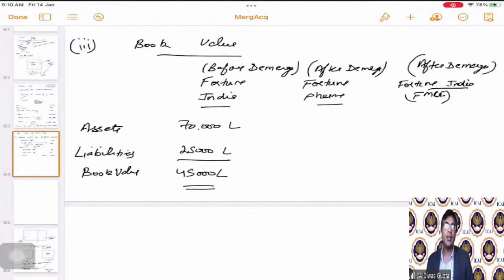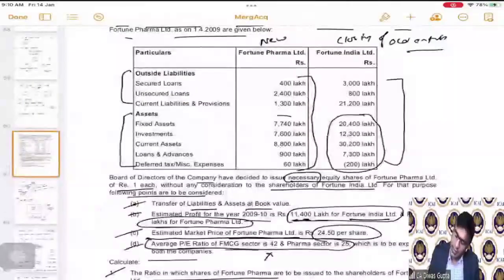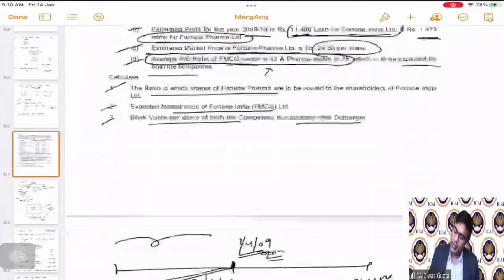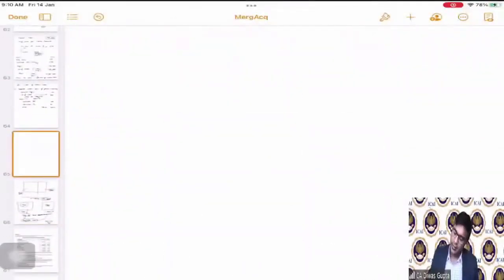Now, after the demerger, for the Fortune Pharma that is created, the assets have been transferred at the book value and the liabilities are also transferred at the book value. So what is the total of those assets and liabilities after demerger? Let's total this. The total of this is 25,100.